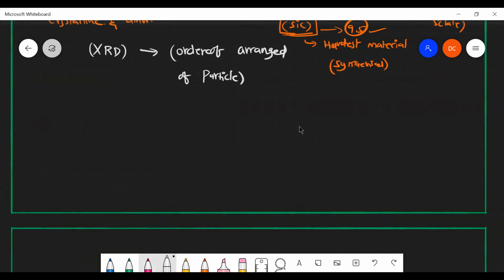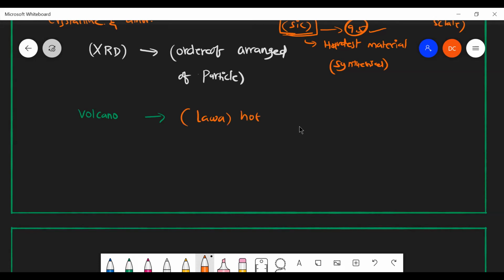Based on the particle arrangement, we can identify whether it is a crystal or amorphous. Okay, I can give you some examples. You can see a volcano, or volcanic eruptions. When it forms, it means it has some hot lava.